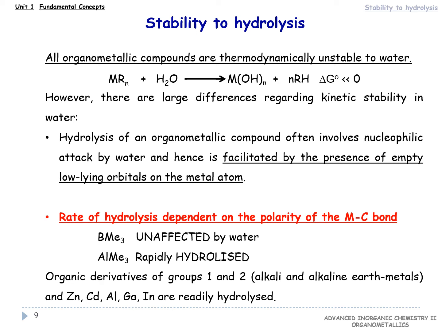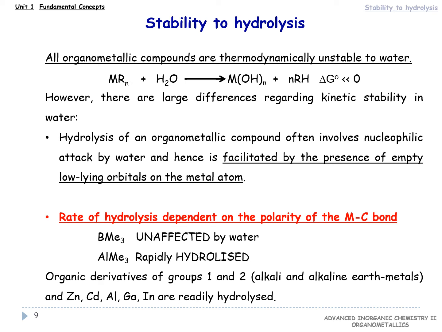Hydrolysis of an organometallic compound usually involves nucleophilic attack by water and is therefore facilitated by the presence of empty low-energy orbitals on the metal atom. Thus, in agreement with this, the organic derivatives of the elements of groups 1 and 2, alkaline and alkaline earth, and those of zinc, cadmium, aluminium, gallium, and indium are readily hydrolyzed.